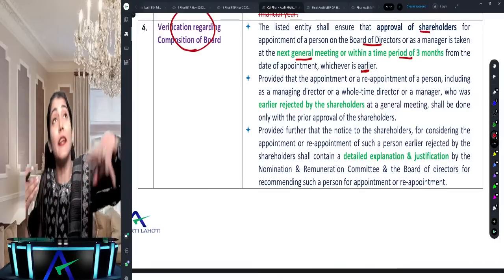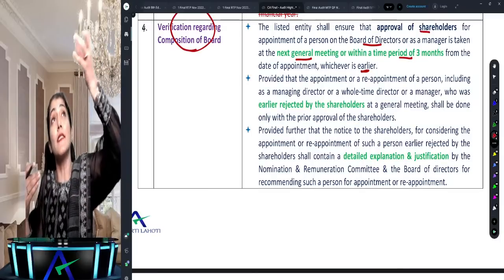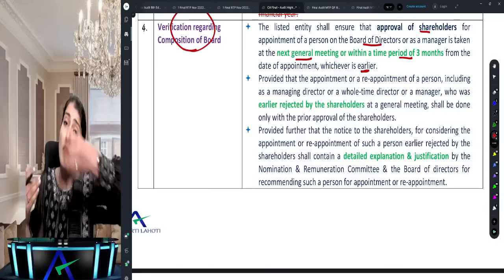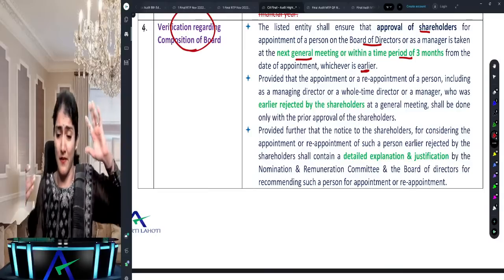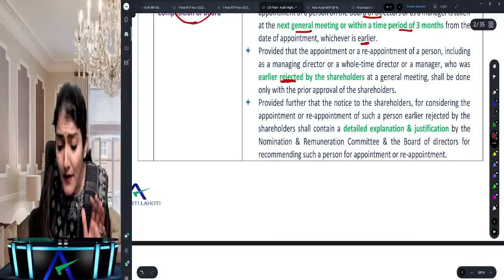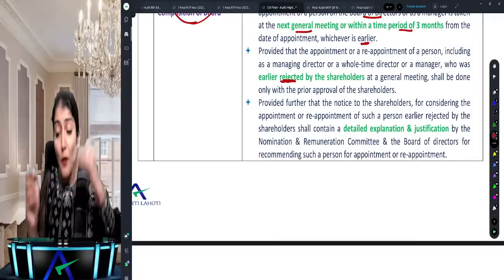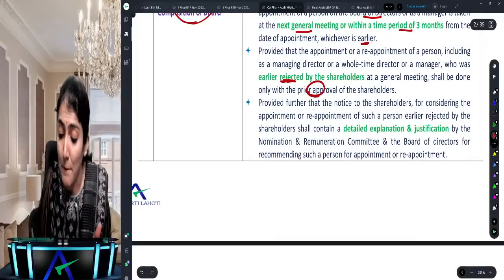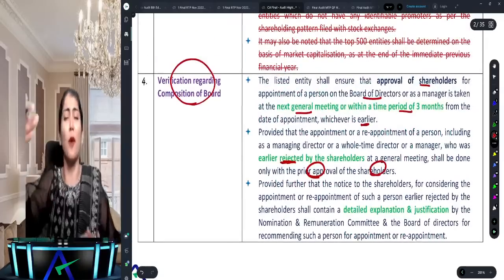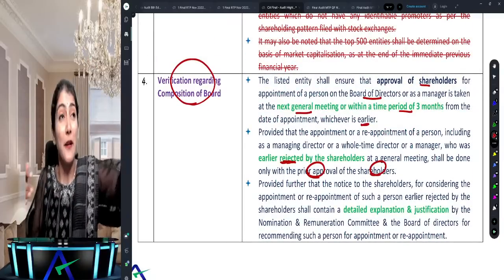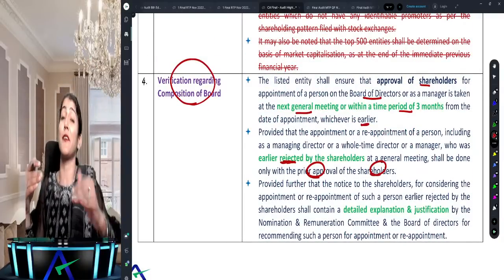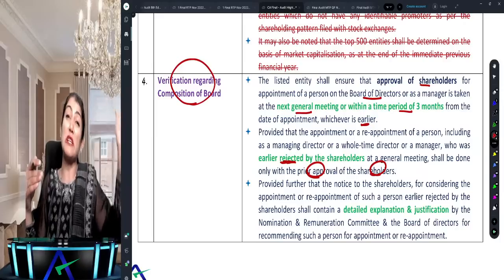Now, suppose the board has appointed such a person as a director who was earlier rejected by the shareholders. Now it says the appointment has to be done with the prior approval of the shareholders. So normally you can take approval later on, but if you want to appoint in your company a person who was earlier rejected by the shareholders, prior approval is needed.